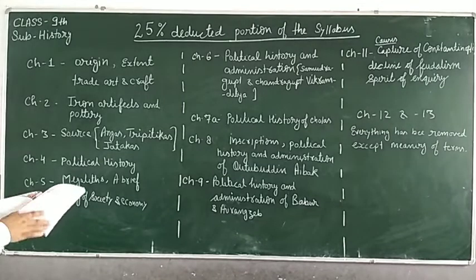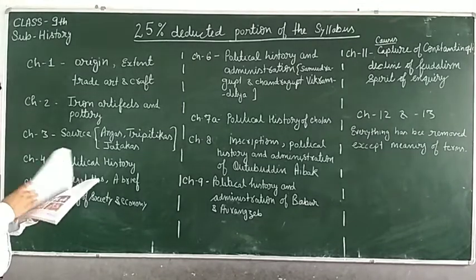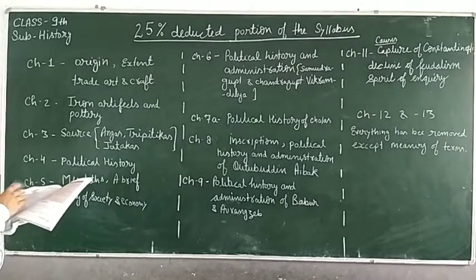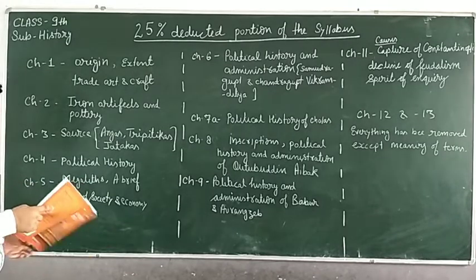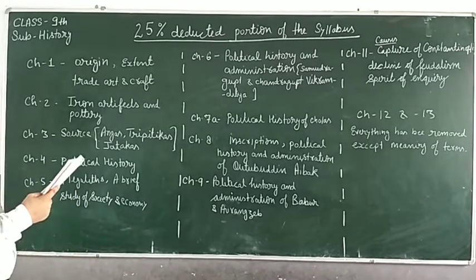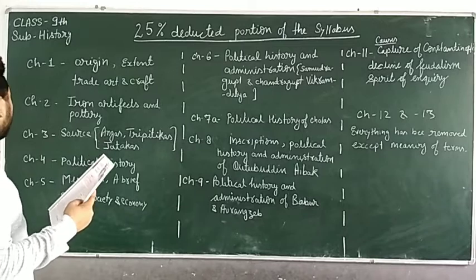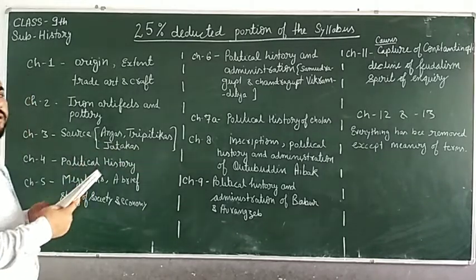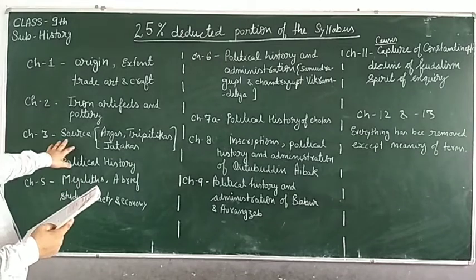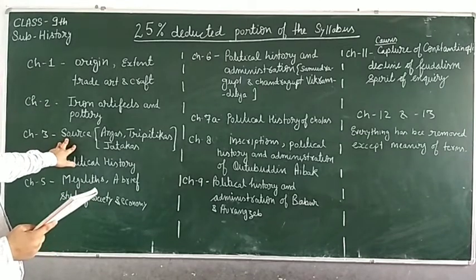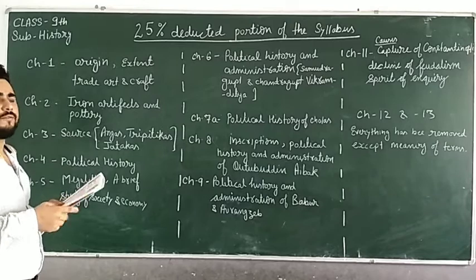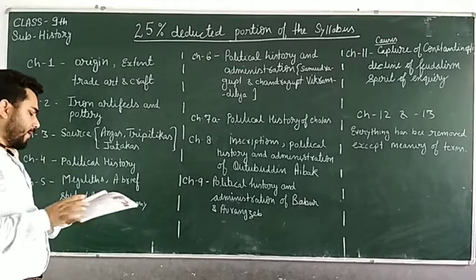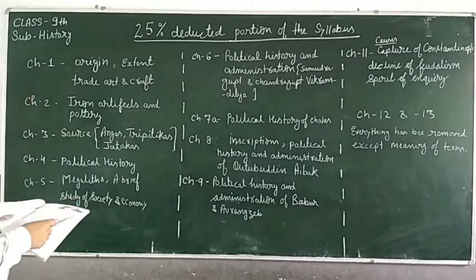Now chapter number 3. In chapter 3, all the sources, Angas, Tripitikas and Jatakas, have been removed. These topics are no more in our syllabus for year 2020 and 21 for class 9th.